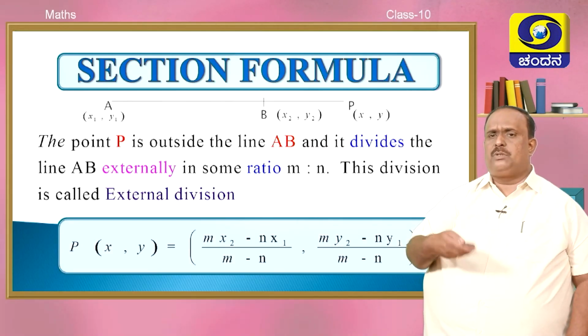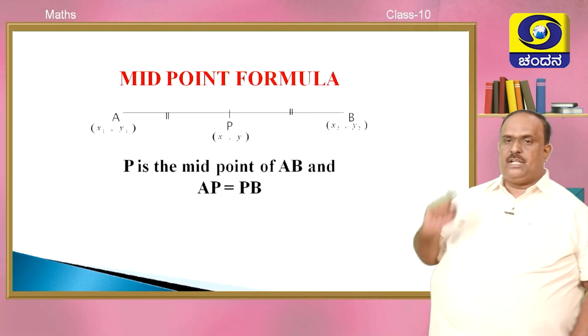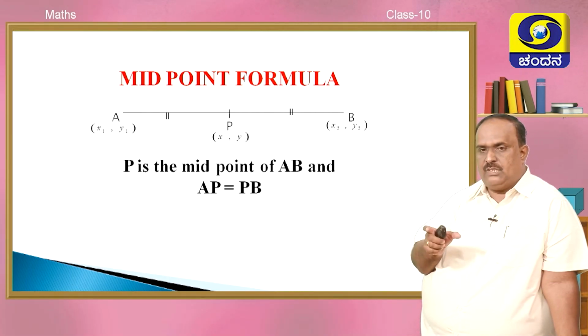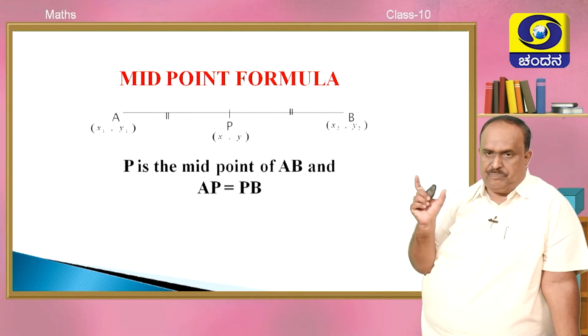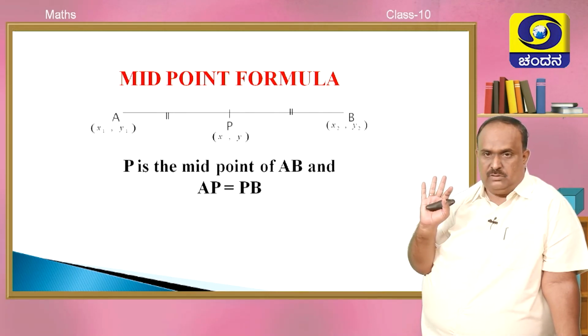Now let us pass on to other related results on this. AB is the line, P is the point. All the problems we discuss will be within the line only, the point of division. Forget about external division. Clear?